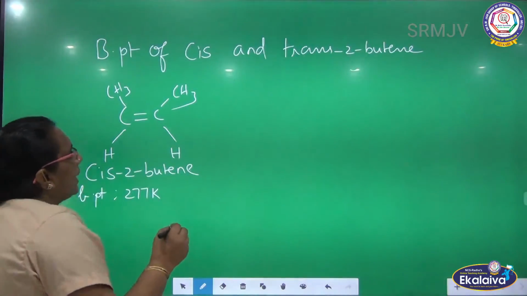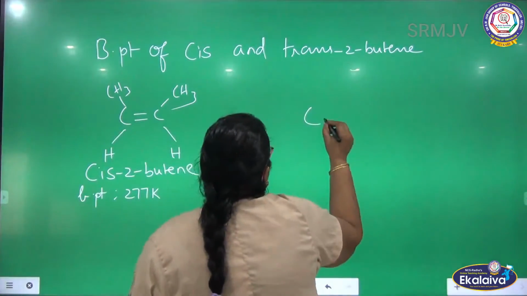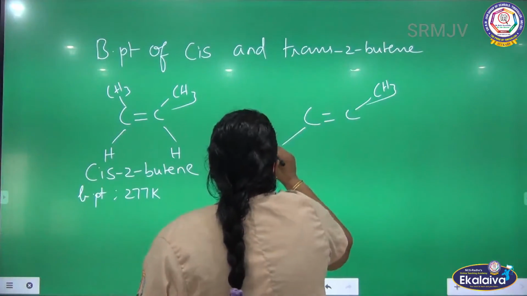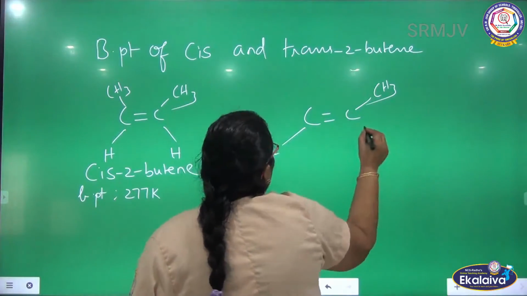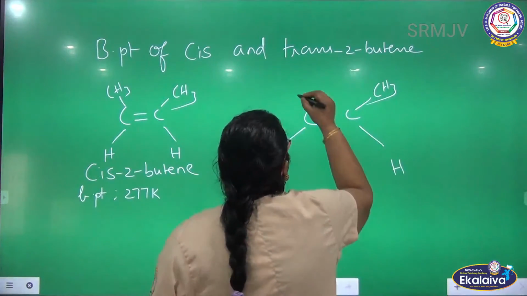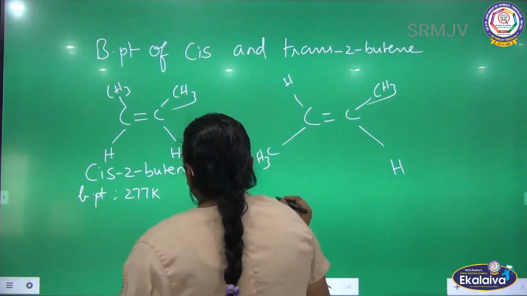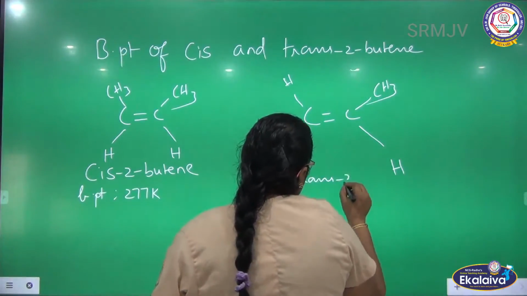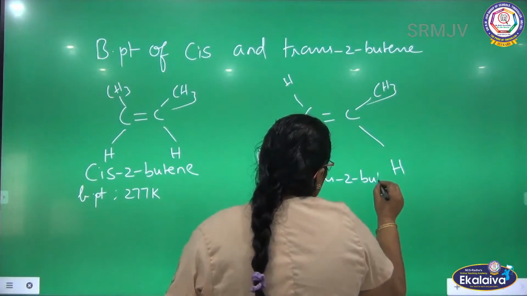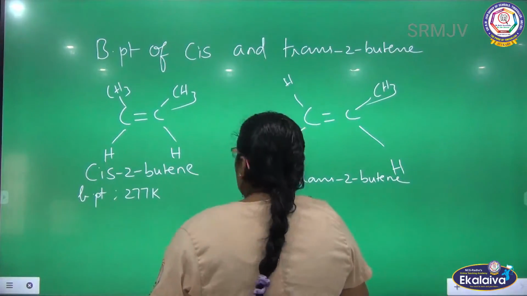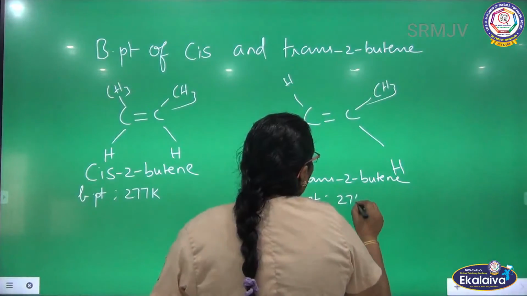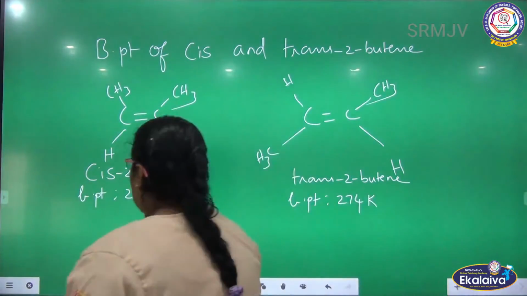Whereas in the case of the trans isomer, this is trans-2-butene, the boiling point is 274 Kelvin. See the difference in boiling point.